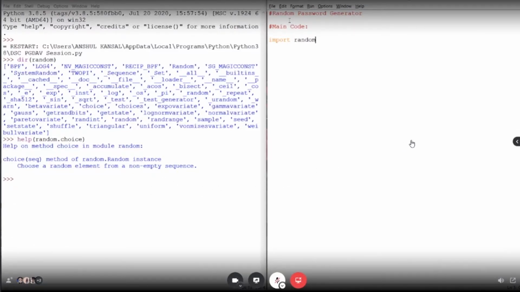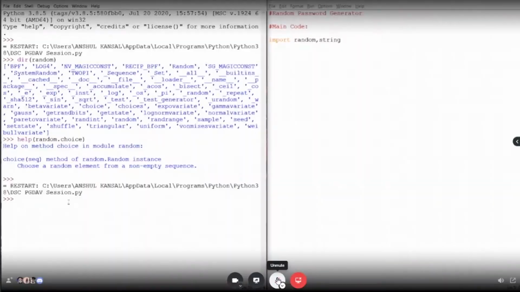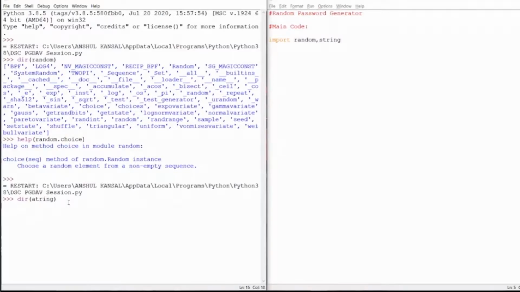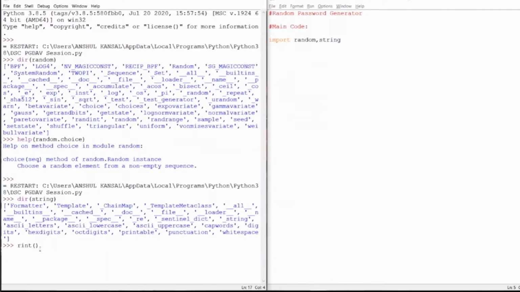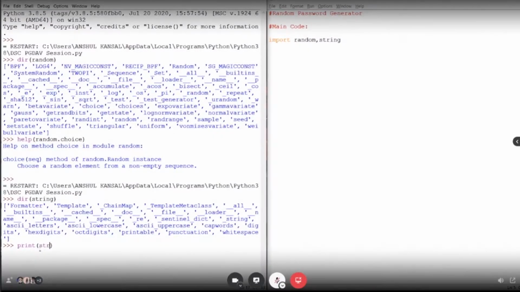The next module we'll be using in the program is the string module. So let's see what the string module is. The string module contains these functions, and basically we are using ascii_lowercase, ascii_uppercase, and ascii_letters. So let's see what ascii_lowercase and ascii_uppercase are.